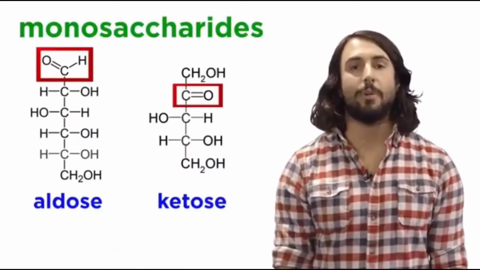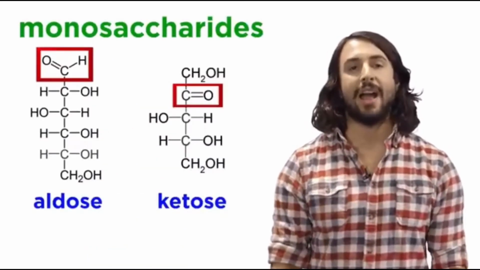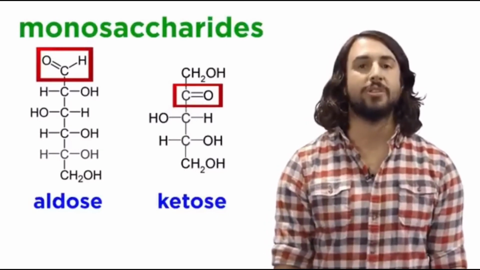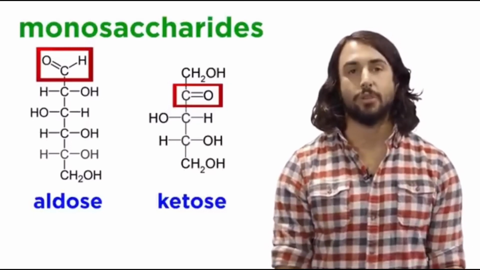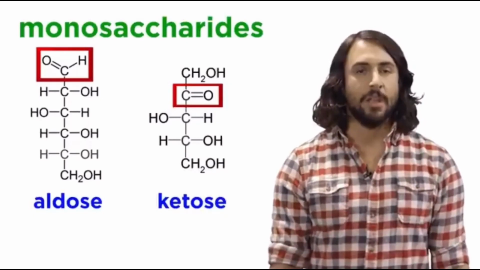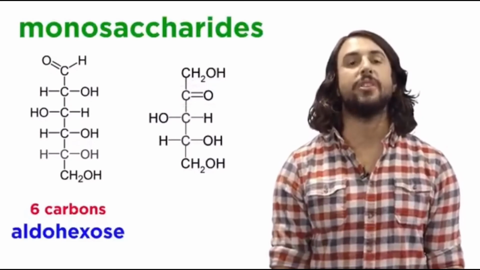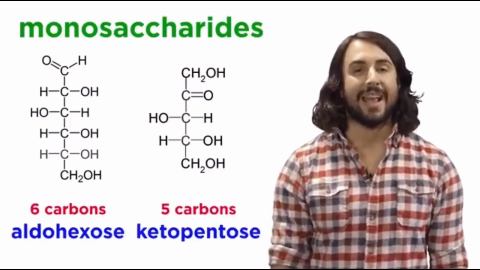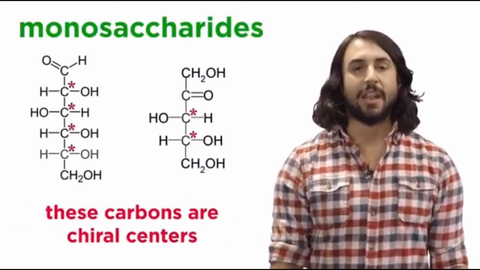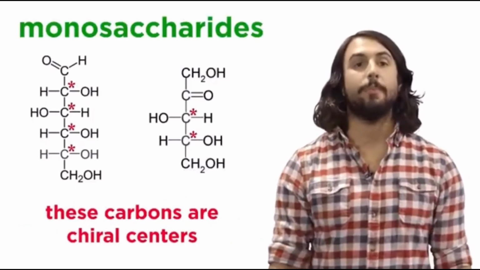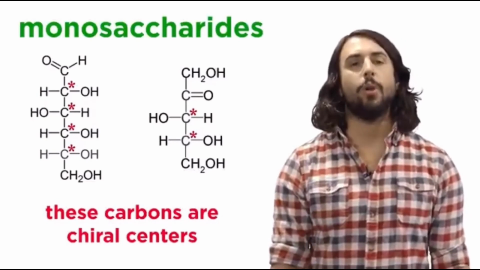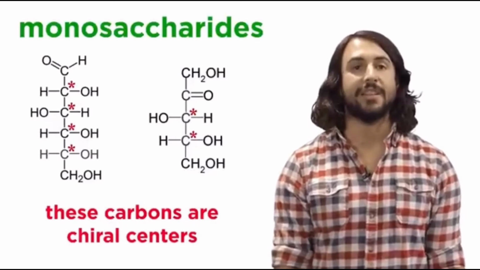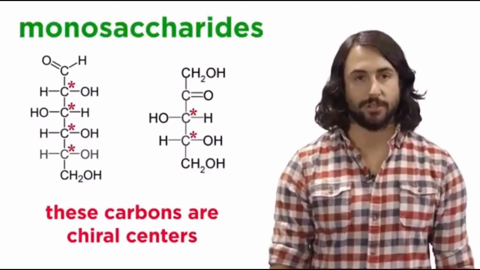In addition, all carbohydrates will have either an aldehyde or a ketone functional group in the molecule, so we would refer to those as an aldose or a ketose, respectively. Combining these conventions, we could refer to this monosaccharide as an aldohexose, and this one as a ketopentose. Each of these carbons, the ones that bear both a hydrogen and a hydroxyl, will be a chiral center, and the convention for drawing linear monosaccharides is to use Fischer projections.